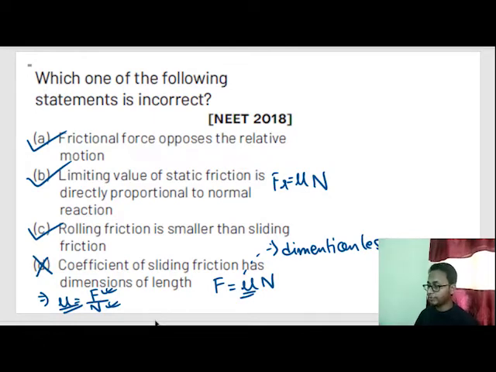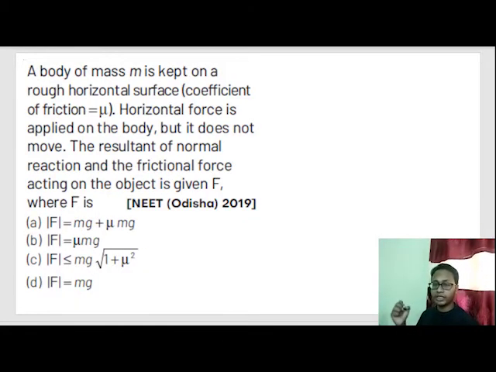You can write it if you want to, but it can be derived by using simple logic. Force has dimension of force. Normal reaction force also has a dimension of force. So mu is equal to F by N, which is equal to 1, which is dimensionless.